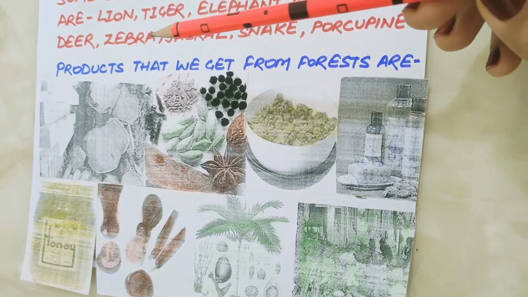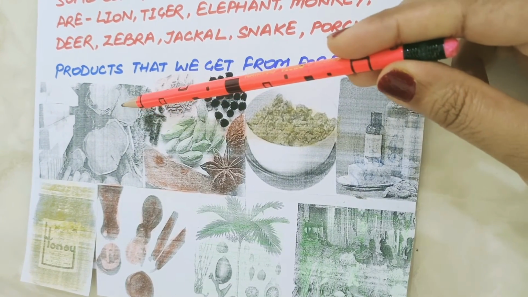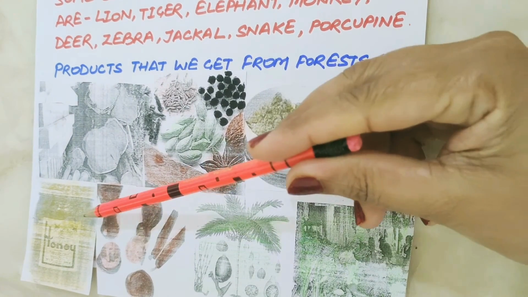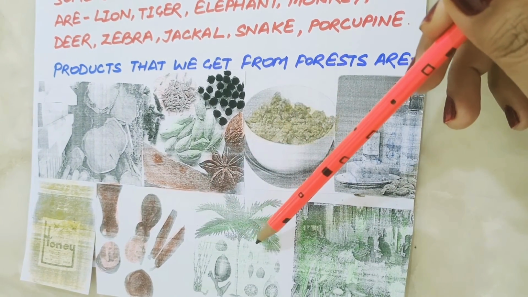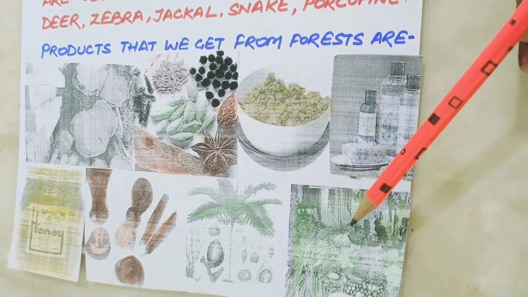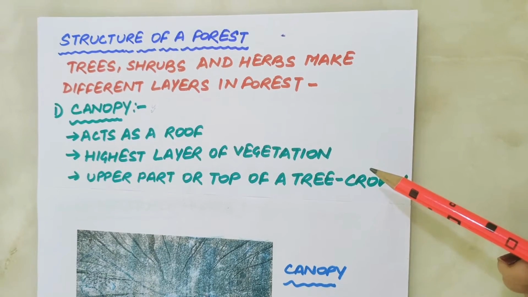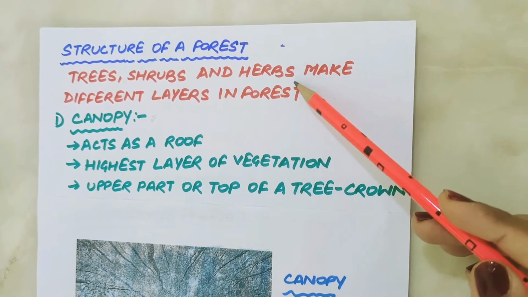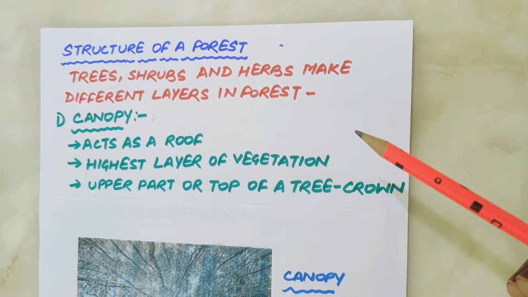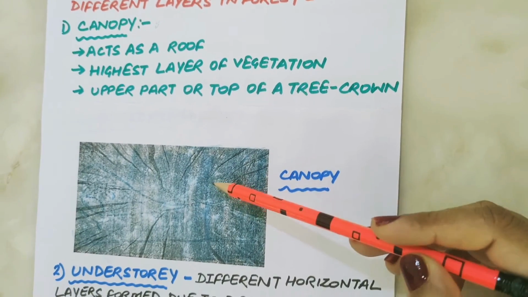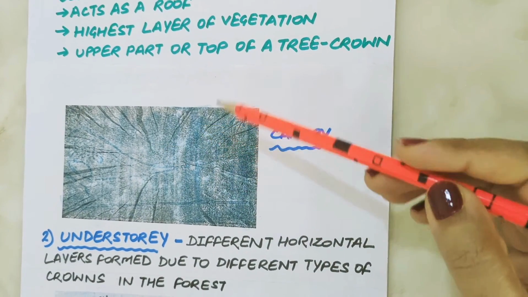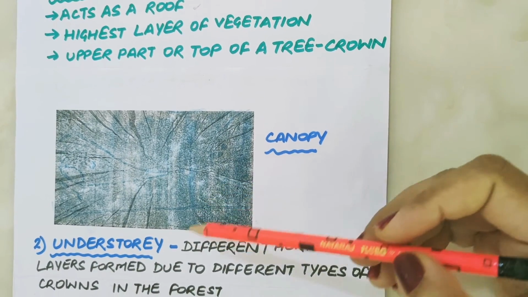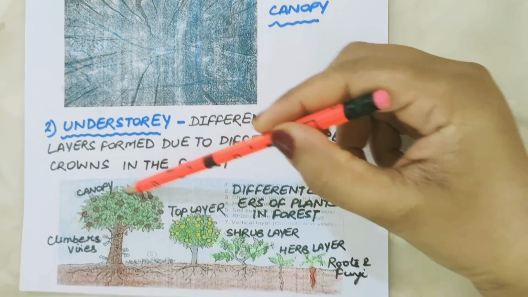We get several useful products from the forest like wood, spices, gum, oil, honey, sealing wax, catechu, fodder for animals, and medicinal plants. Let's have a look at the structure of forest. The trees, shrubs, and herbs make different layers in the forest. The uppermost branches and leaves of tall trees, which act as a roof over the forest ground, are called canopy. It is the highest layer of vegetation in the forest.